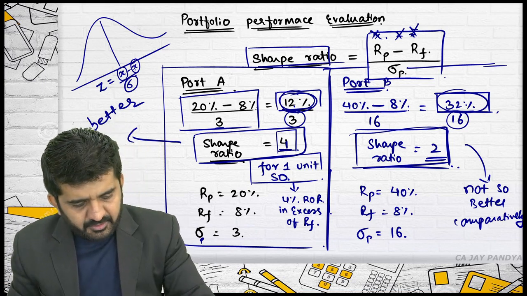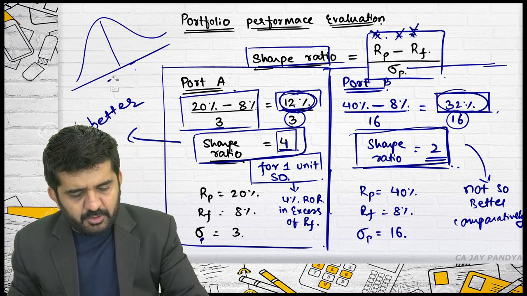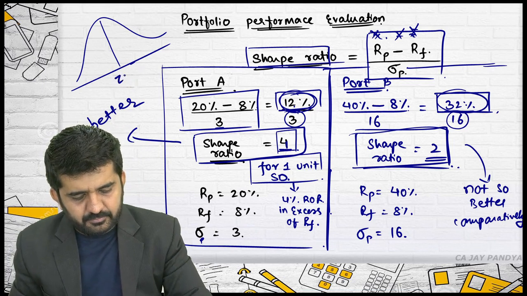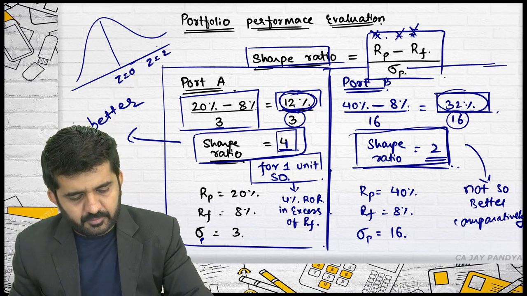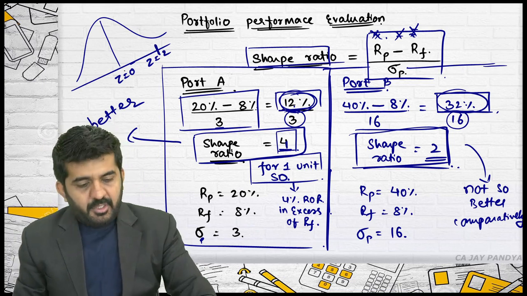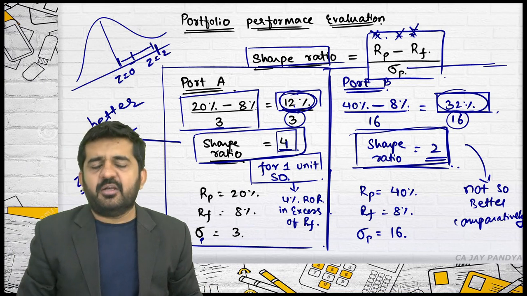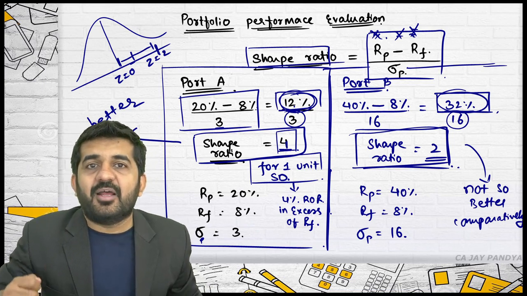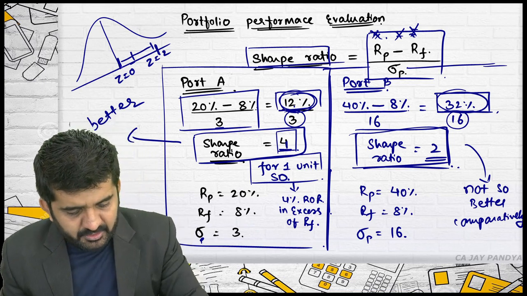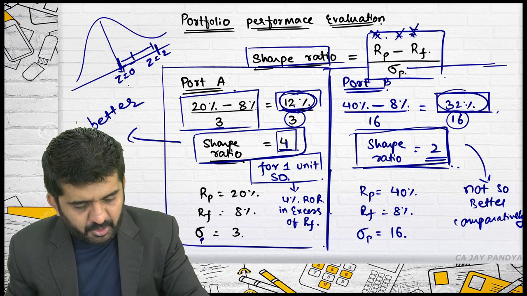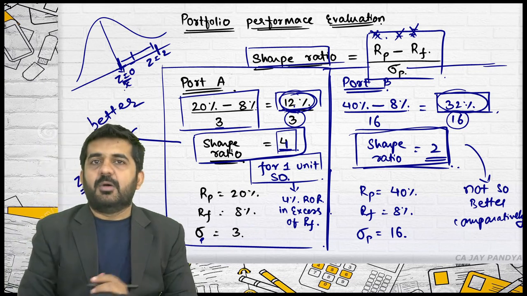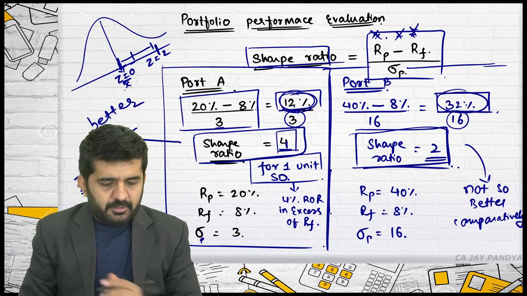Here, Z is equal to 2 will be on the right hand side. This point is 2 standard deviations far as your base is concerned. What is your base? X bar. Is it alright?